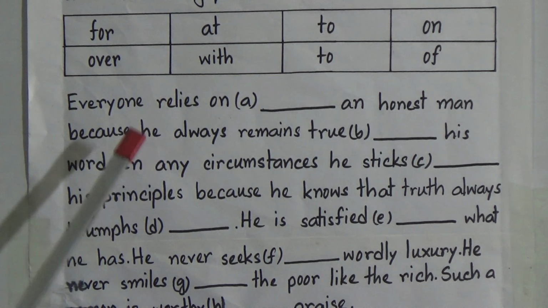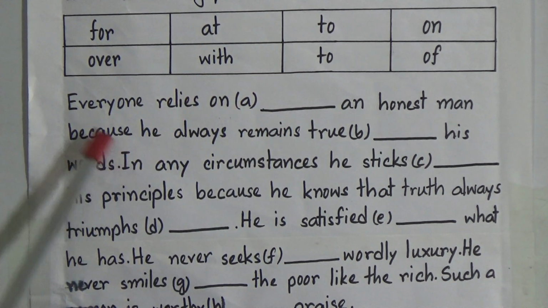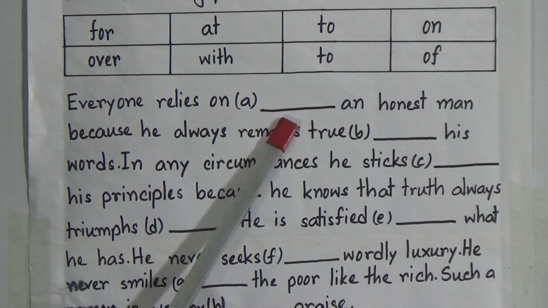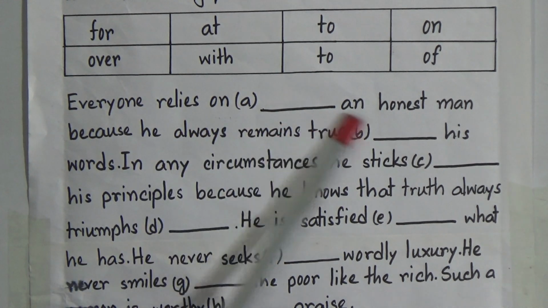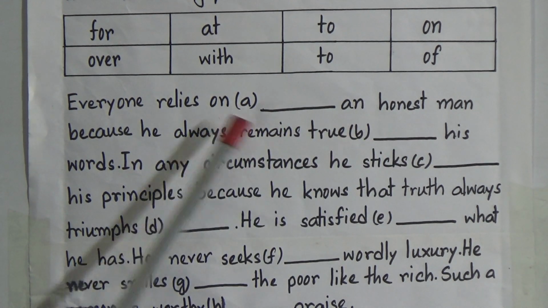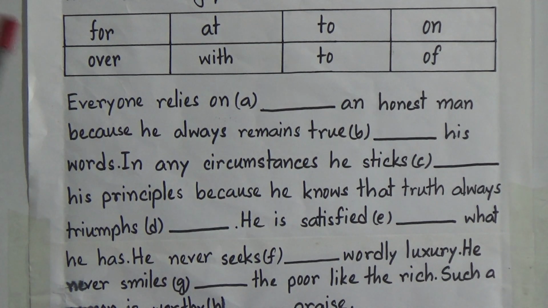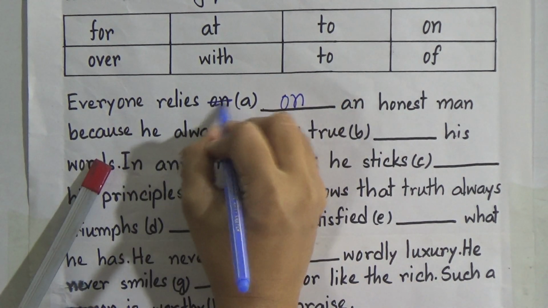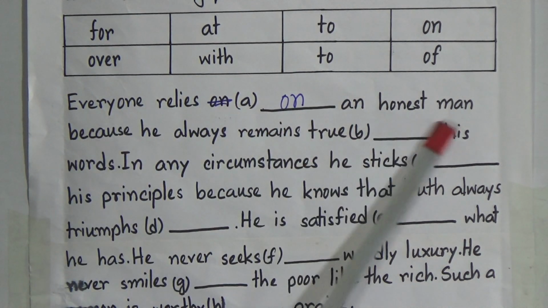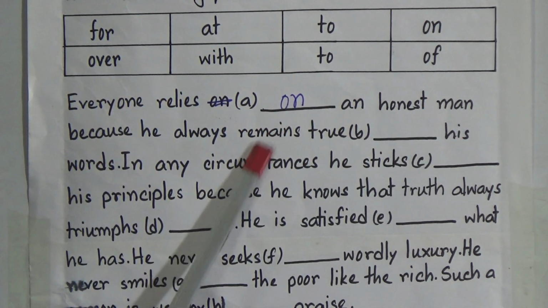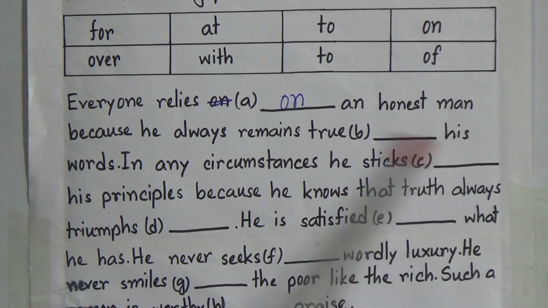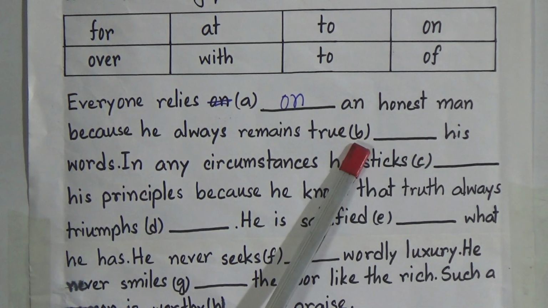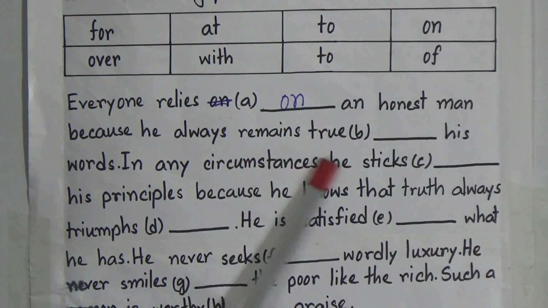In the first blank, what will be there? Everyone relies on dash an honest man. The blank will be on. Everyone relies on an honest man because he always remains true dash his words. So number B will be what? We all know that it will be true to his words.